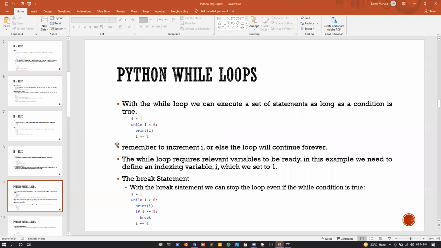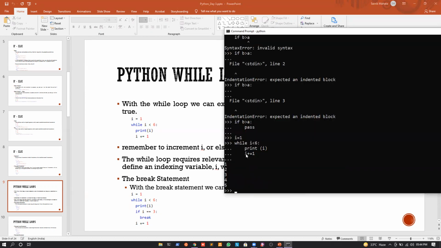There are two certain things that we need to remember. The first thing is that we should remember to increment the value of I after every iteration, or else the loop will continue forever. You are seeing that after every iteration, we are just incrementing the value of I like this. If we do not do this, what will happen? The loop will continue forever, right?